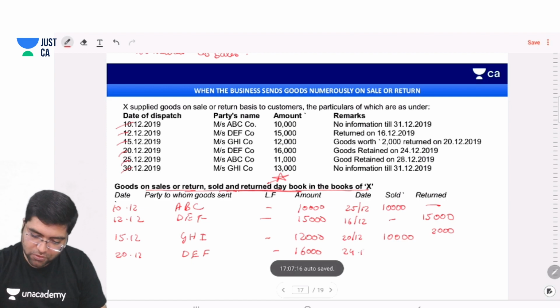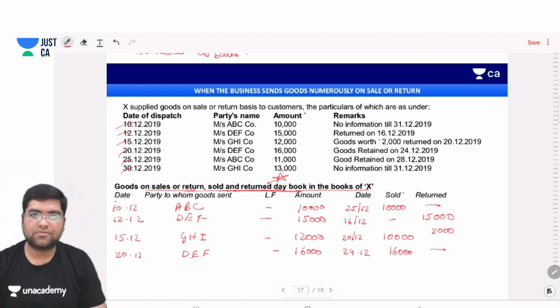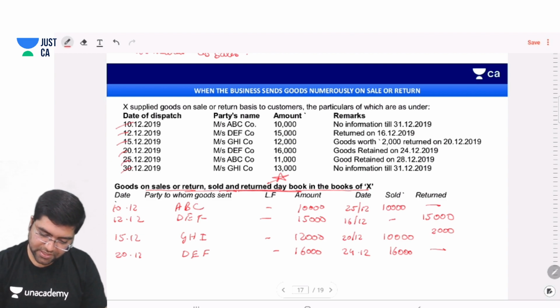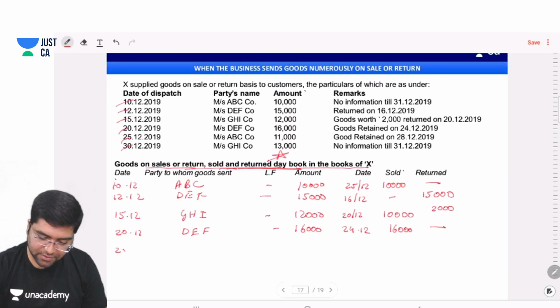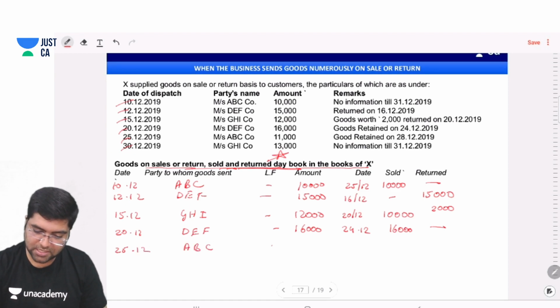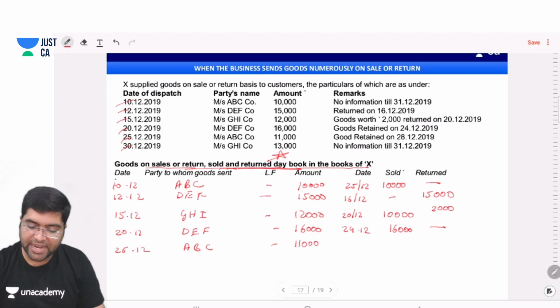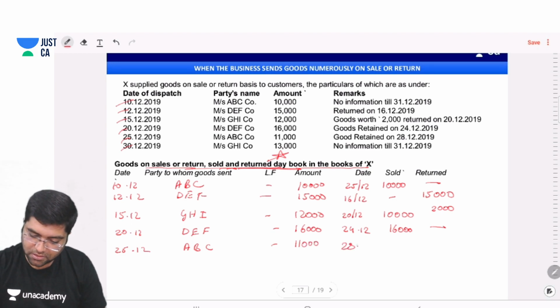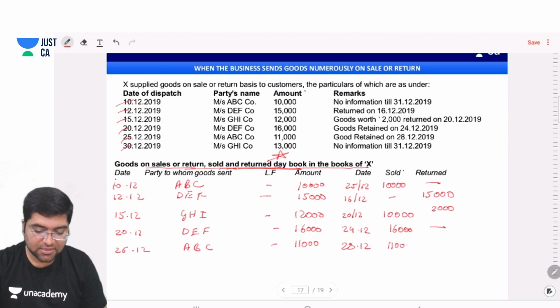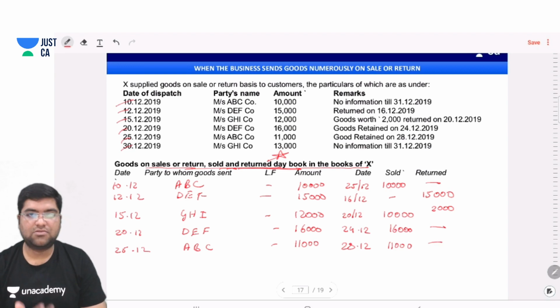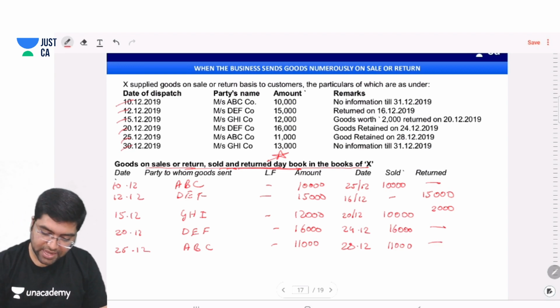So on 24th December, acceptance of 16,000. 25th December, ABC, 11,000. Goods retained on 28th December, amount of rupees 11,000, sold, again same.